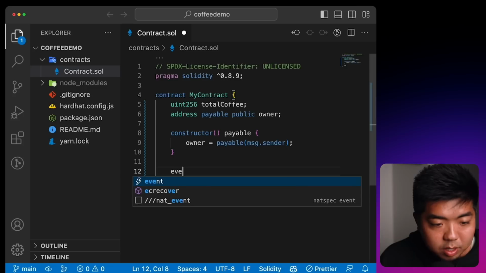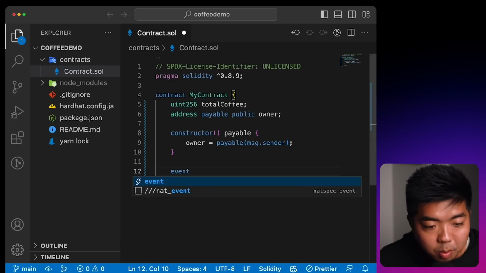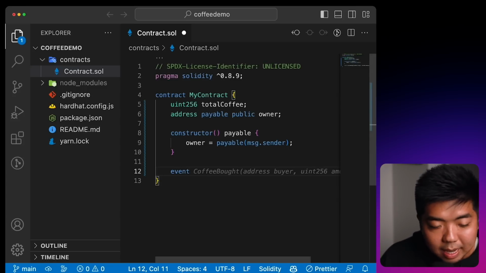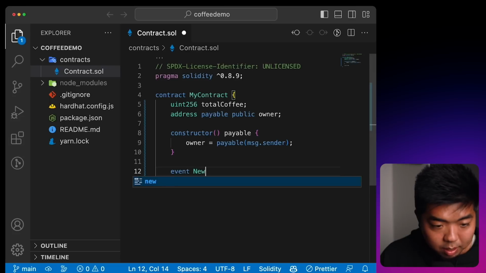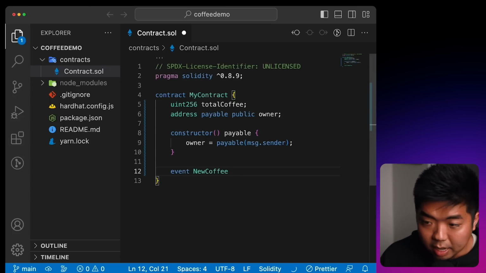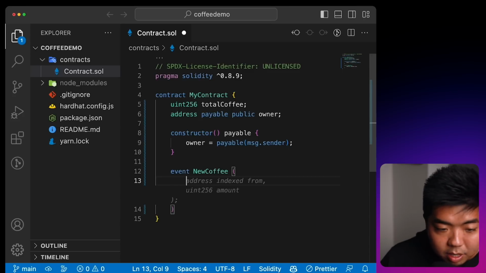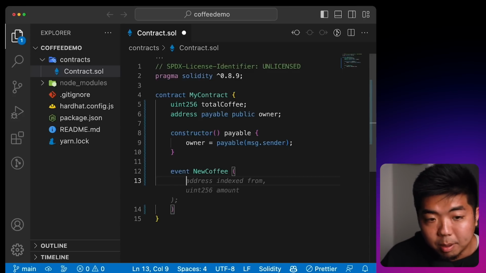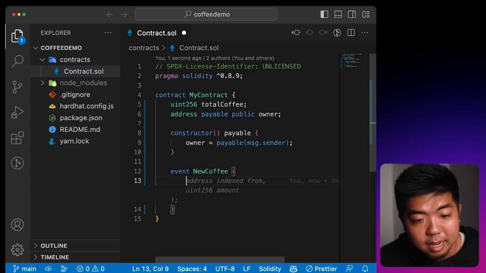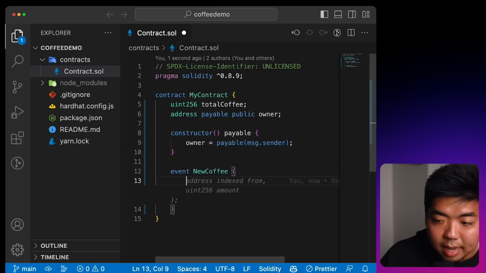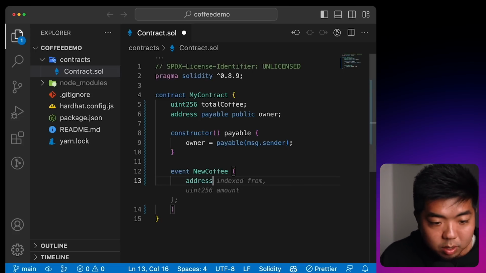Next thing we're going to do is create an event. So an event is going to happen every time someone buys a coffee, so we'll name this new coffee. Every time a new coffee is created, we're going to create an event on the blockchain. And using this event, we'll be able to pull things like the message that was sent and the information. So we can do address, and we can put indexed from, so we can get the address of who sent it, the wallet address.